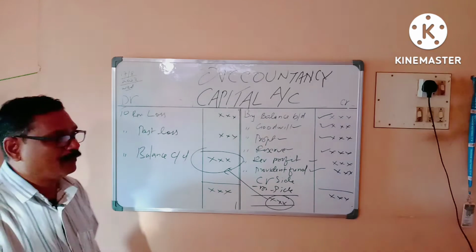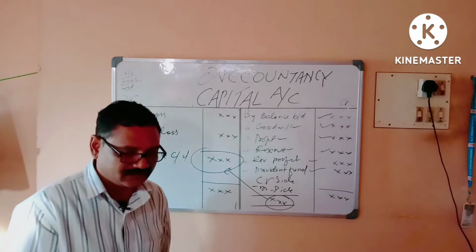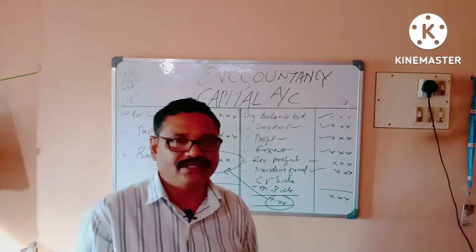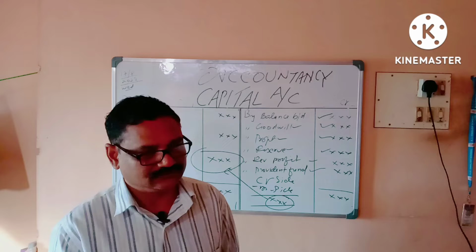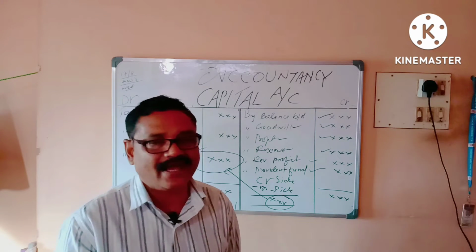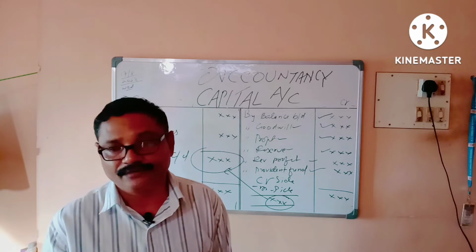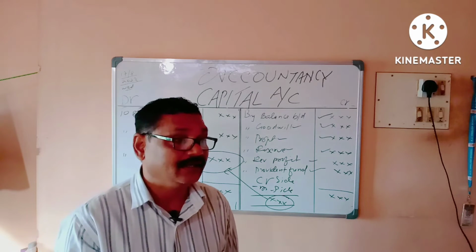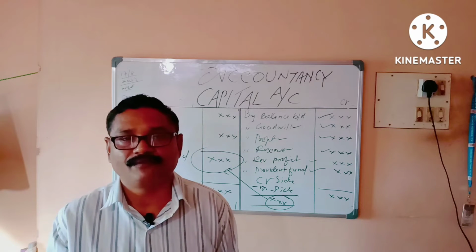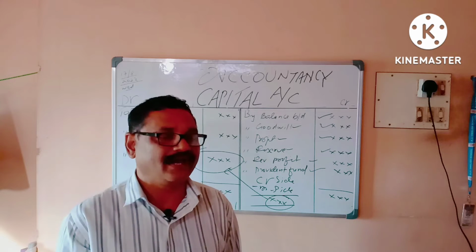Next, preparation of cash account. Preparation of cash account deals with the present cash balance of the business. For example, in the given balance sheet, there will be a cash account and bank account. Not only that, a new partner will bring his capital in the form of cash and his share of goodwill in the form of cash.